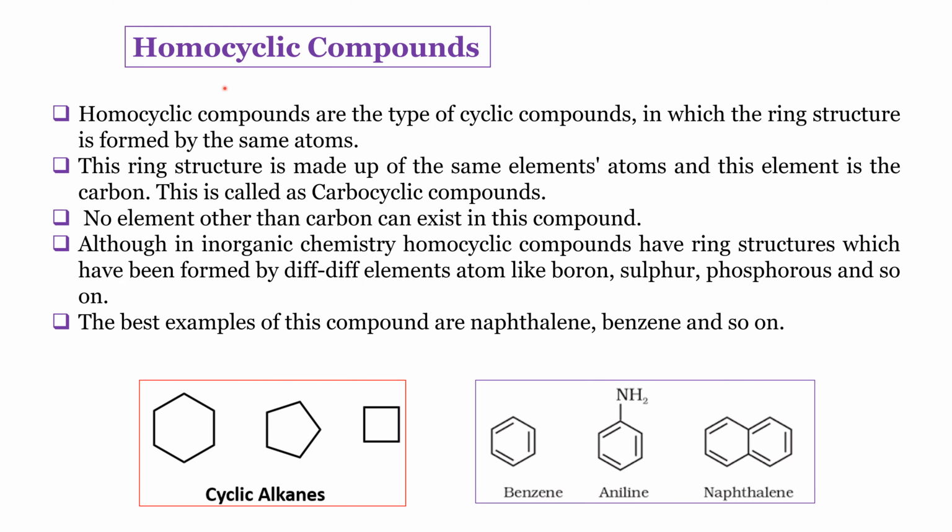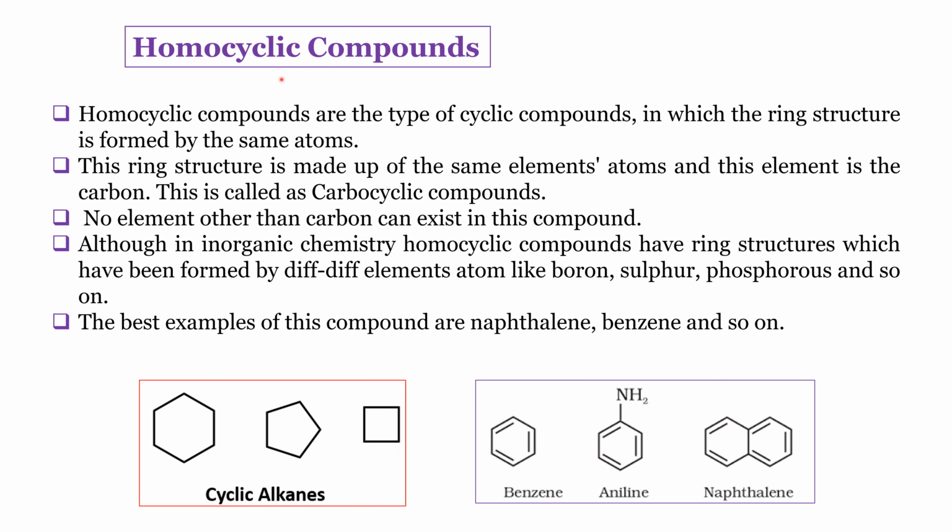Now let us see homocyclic compounds. The name suggests homo means same, equal, and cyclic means a closed ring structure. As the name suggests, in this type of compounds we can find all atoms of a similar type. As we are discussing homocyclic compounds in organic chemistry, we can find carbon as the major element, and because of this reason these are also called carbocyclic compounds. No other element other than carbon exists in carbocyclic compounds.